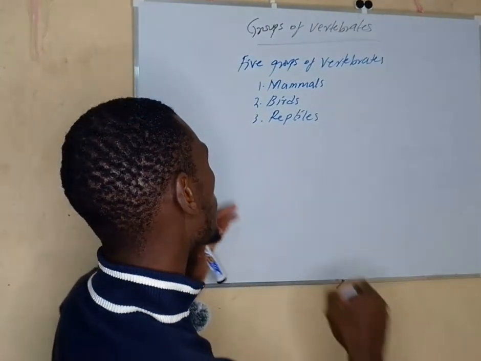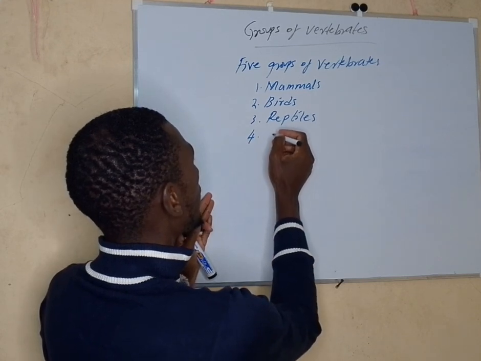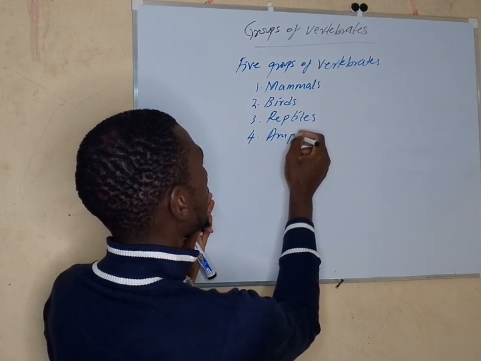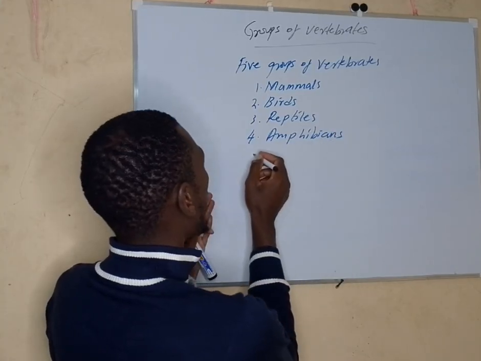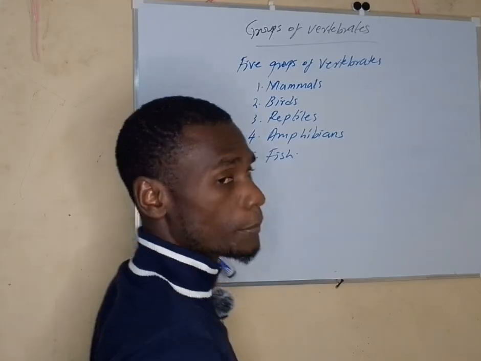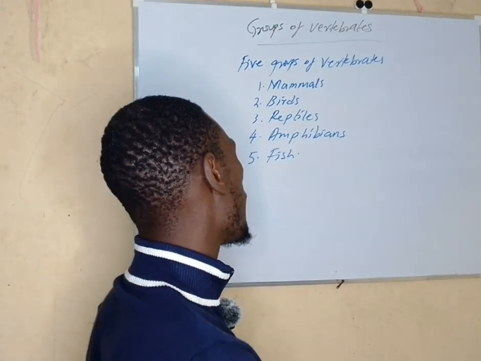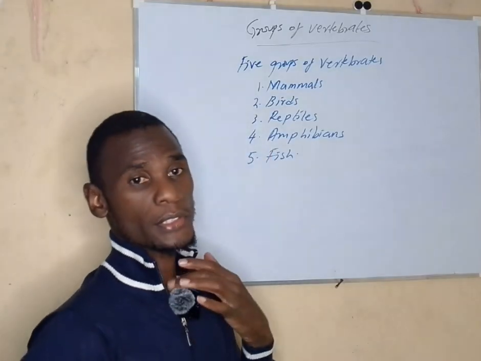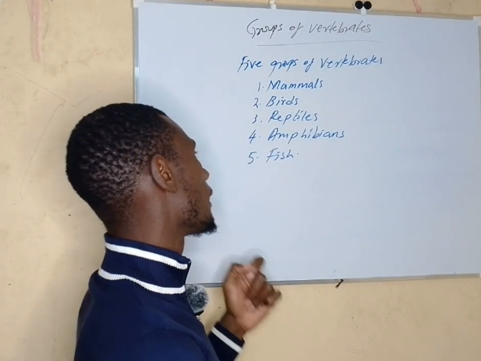Number 4, we have amphibians, and the last group is the group of fish. These are the 5 groups of vertebrates: the mammals, the birds, the reptiles, the amphibians, and the fish.